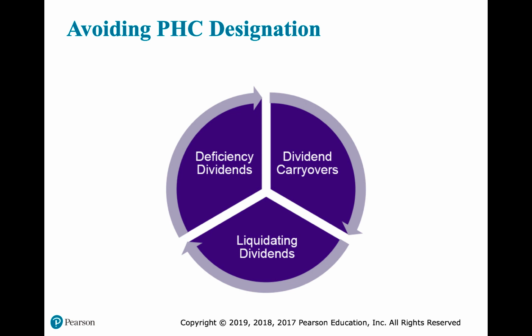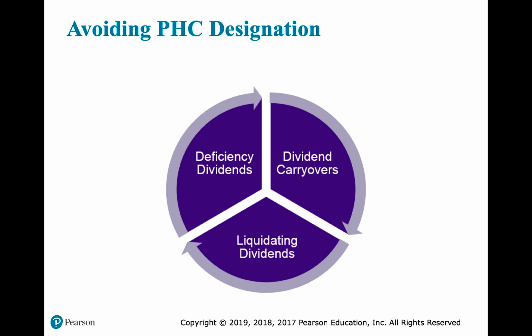Current year dividends are dividends paid out in the current year to the extent of earnings and profits, but they don't include preferential dividends. And preferential dividends would happen if a shareholder basically gets more than their share of dividends. So they own 20% of the stock, but they get 100% of the dividends. That would not count in dividends paid deduction.